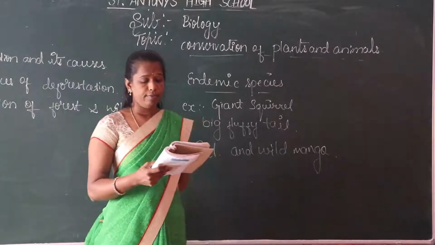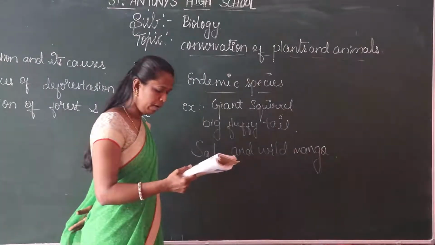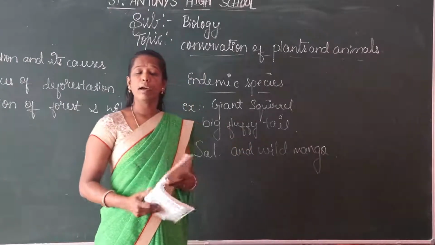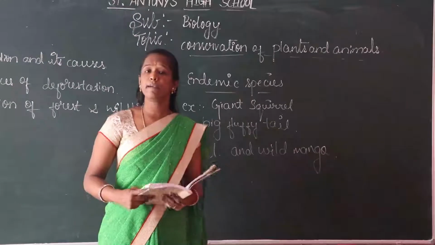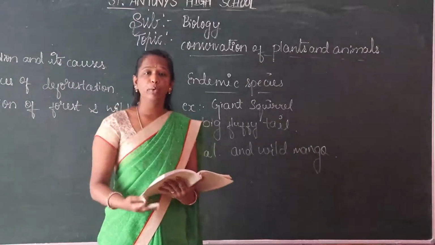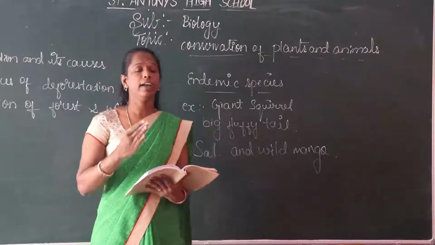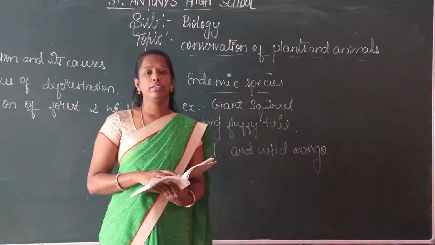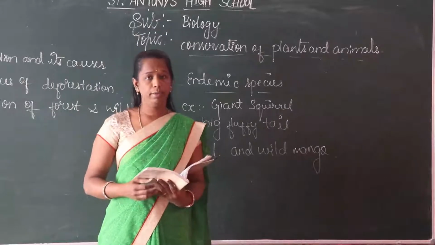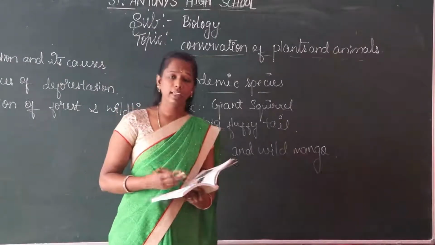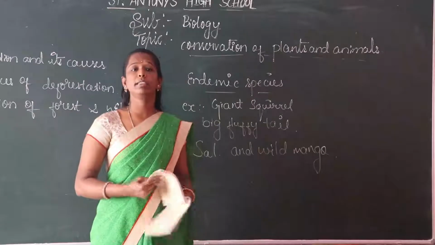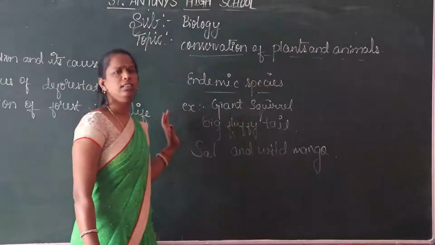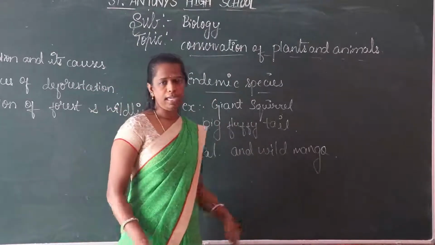A species is a group of population capable of interbreeding. Interbreeding may be hybridization or reproduction that gives birth to offspring. Endemic means a particular area where these types of plants and animals will be grown.